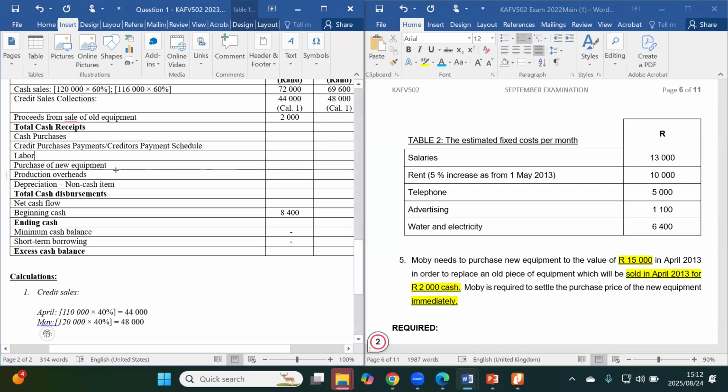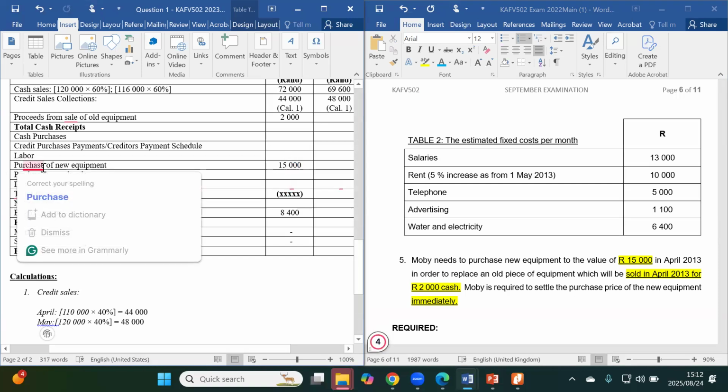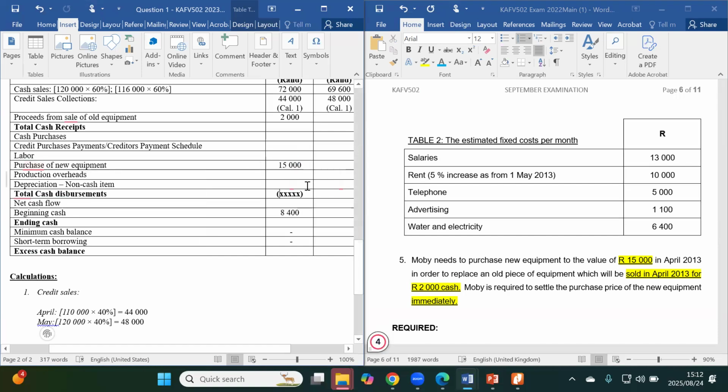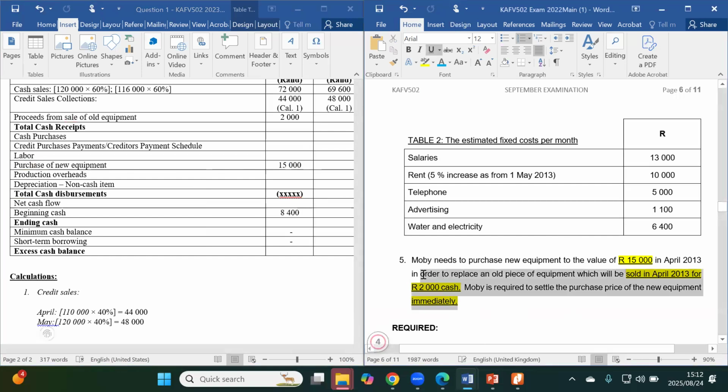So the purchase of new equipment is happening in the month of April, so we're going to put it there. At the end of the day, when we totalize the figure here, it's going to be put in brackets, meaning these amounts will be negative. Anything under total cash disbursements will be accounted for as negative figures. So now I just wanted to make sure this 15,000 is accounted for, so that as far as additional information 5 is concerned, we are done accounting for it. So I'm going to highlight.